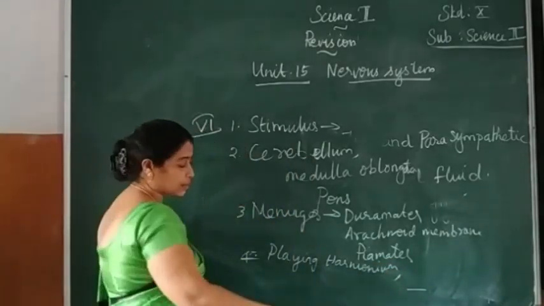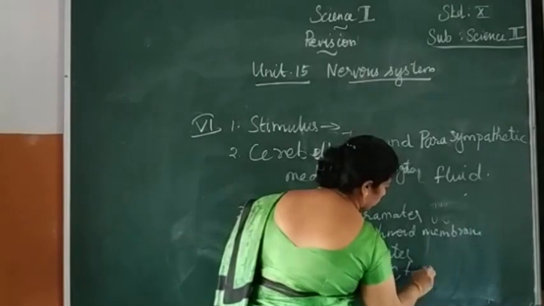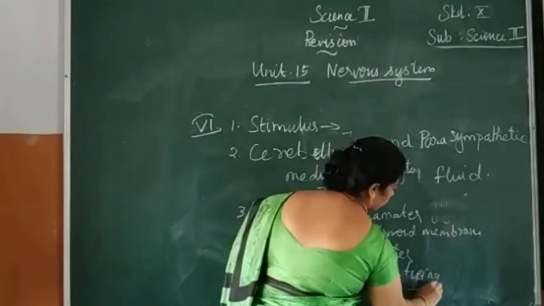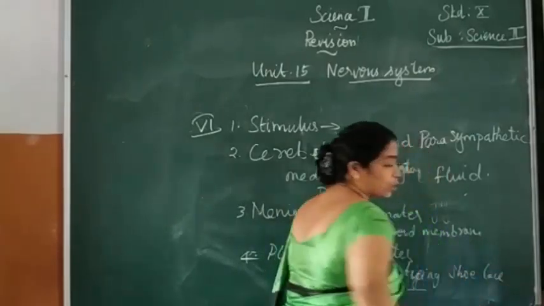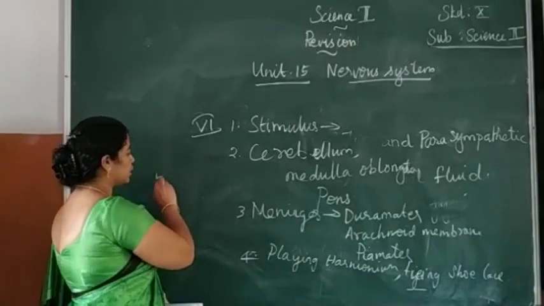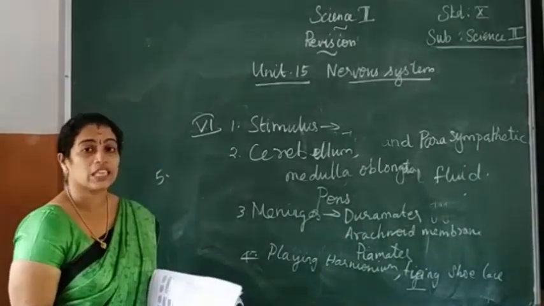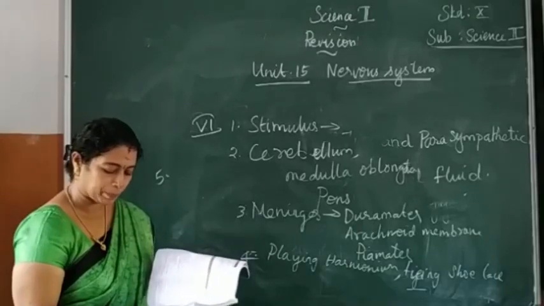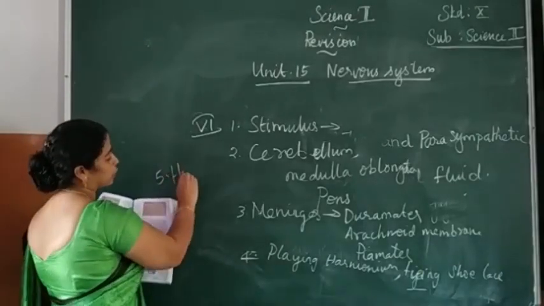Tying shoelace, so these are all examples for conditioned reflex. Then the fifth question: what acts as a link between the nervous system and the endocrine system? That is hypothalamus. The answer is hypothalamus.